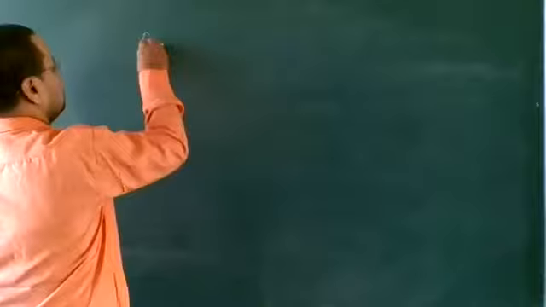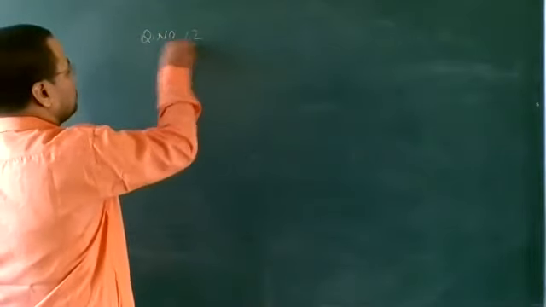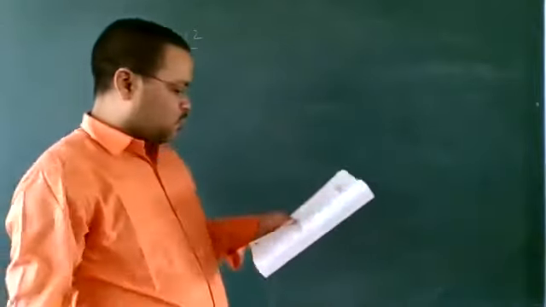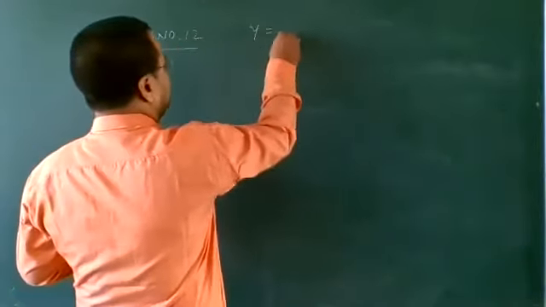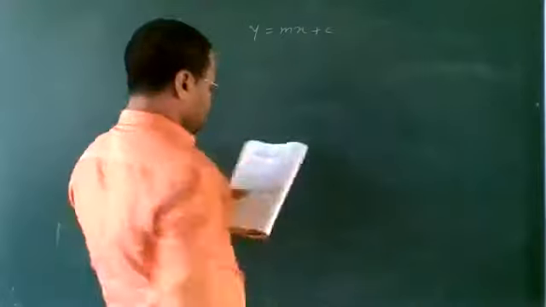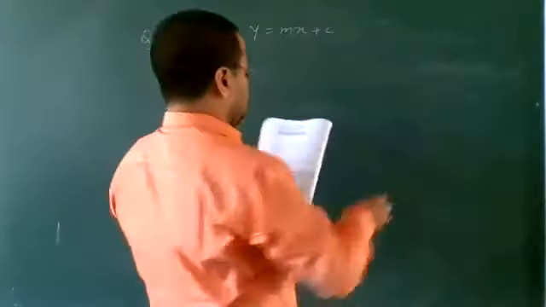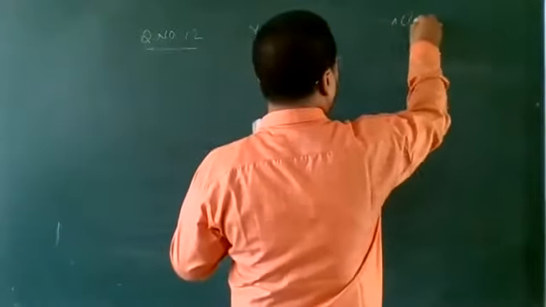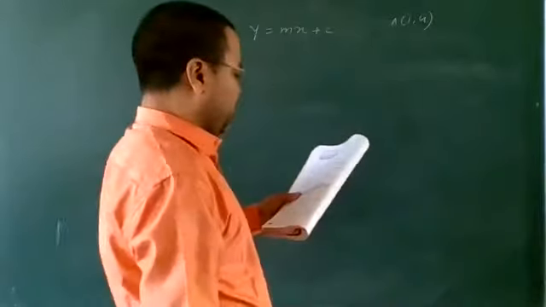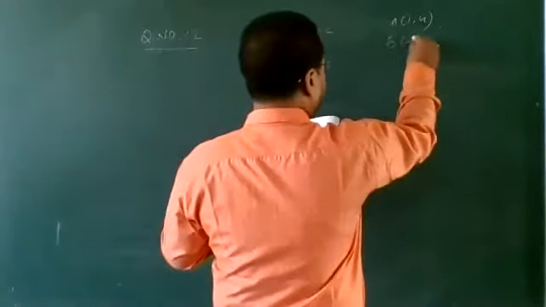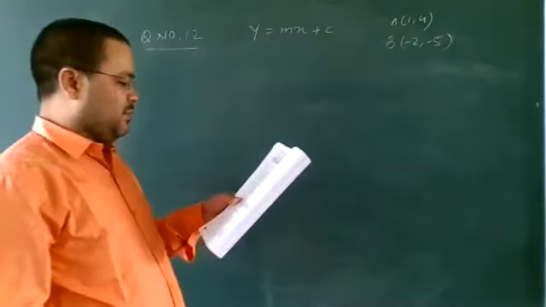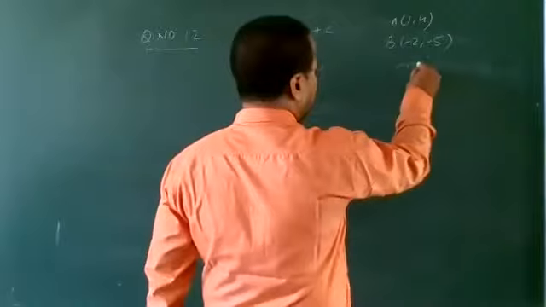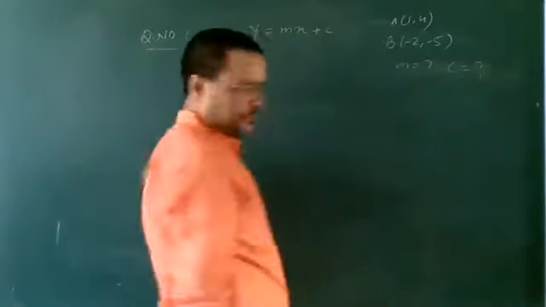The question is: y = mx + c passes through 2 points. Let the first point A be (1, 4) and the second point B be (-2, -5). And we have to find the value of m and c.